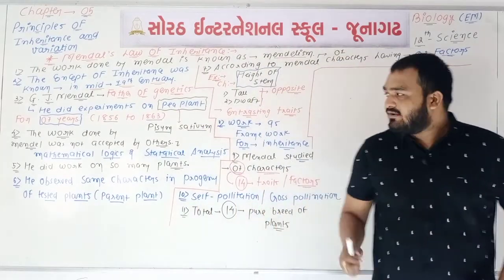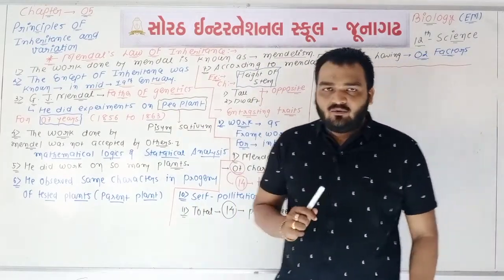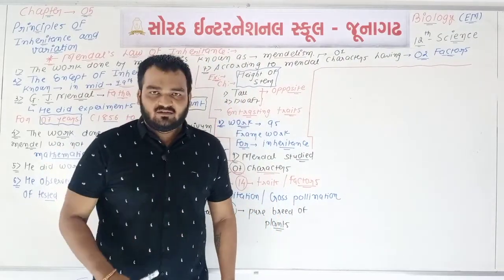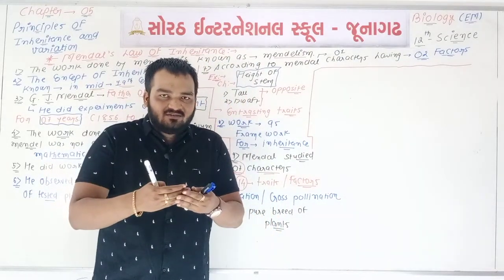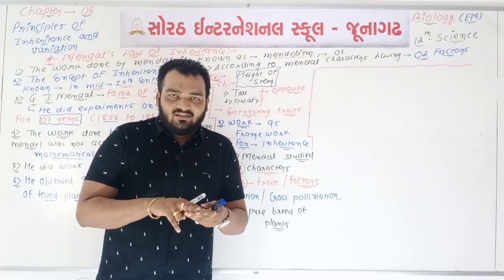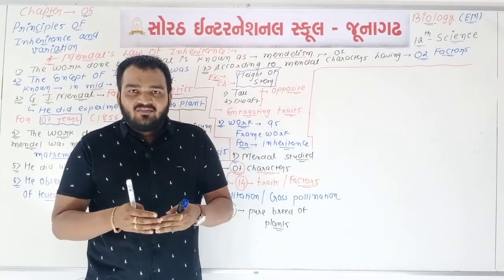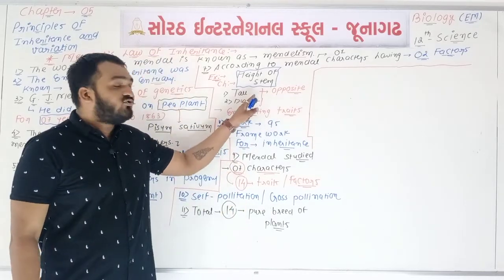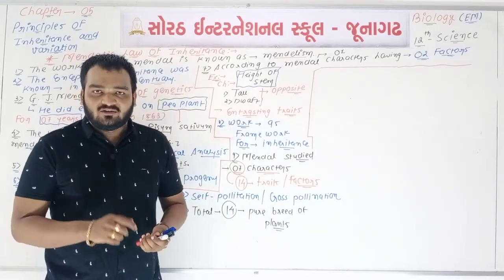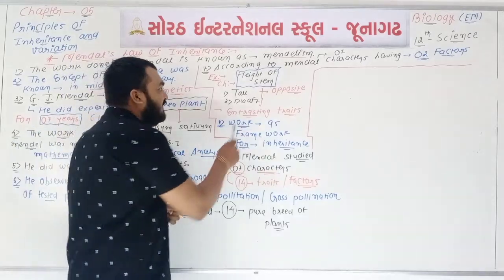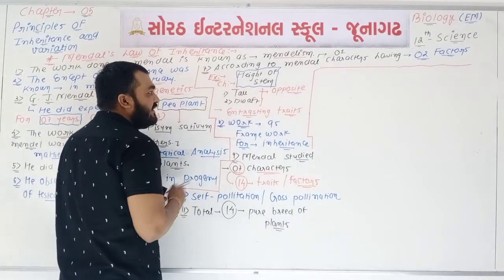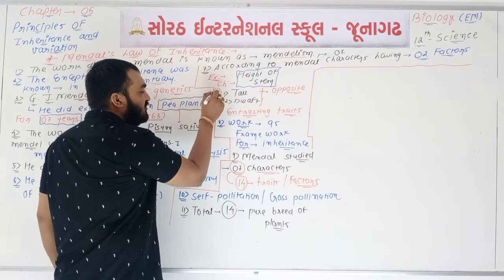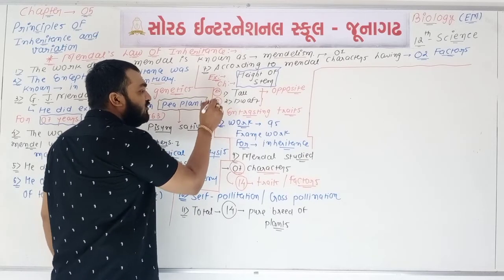Now here we are writing a table. This table has a total of 7 characters. If one character is there, then 2 traits are there. If 7 characters are there, then a total of 14 traits are there. And remember that both traits are opposite to each other. If 2 traits or 2 factors are there, then out of 2, one will be the dominant trait and the other will be recessive.